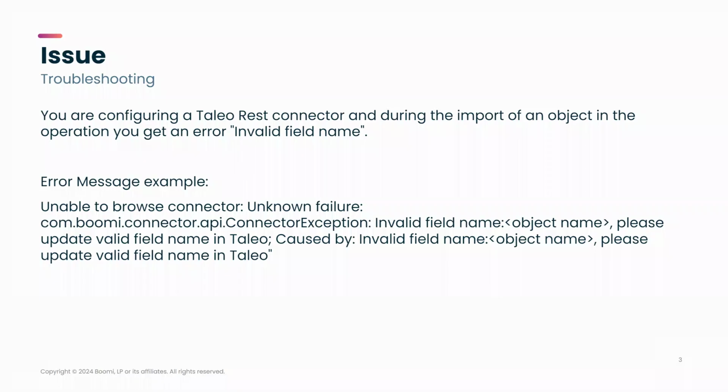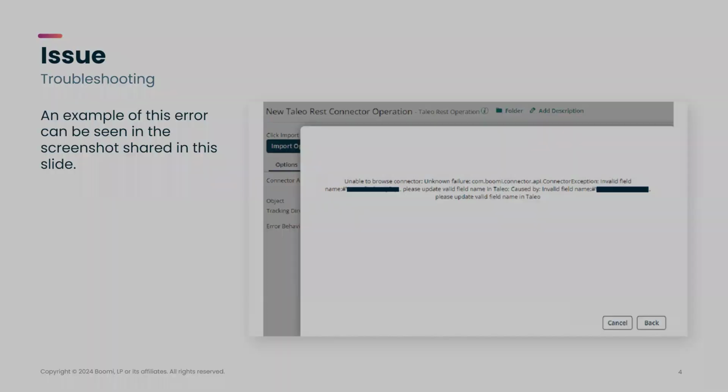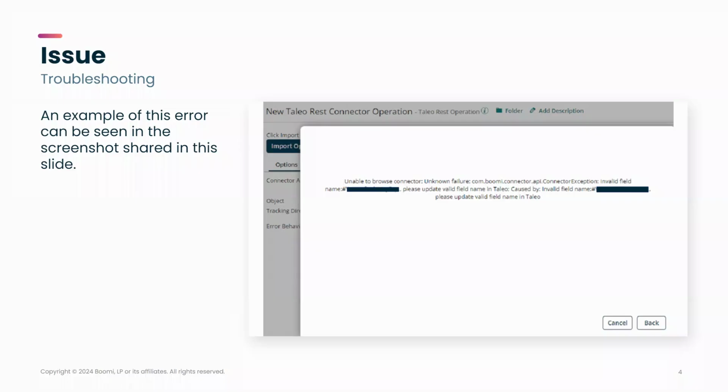For the issue, you are configuring a Taleo Rest connector, and during the import of an object in the operation, you get an error, invalid field name. You can see an example of the error message here with the object name, which is the cause of the issue. An example of this error within the platform UI can be seen in the screenshot shared in this slide.